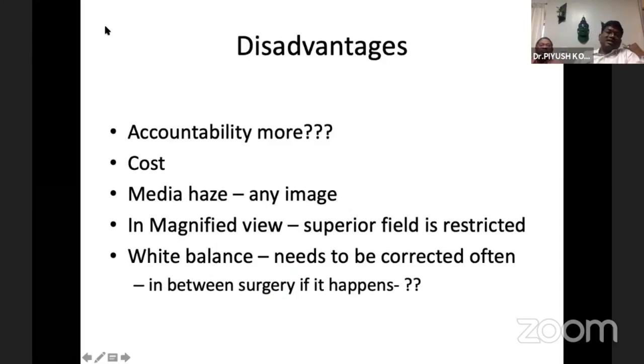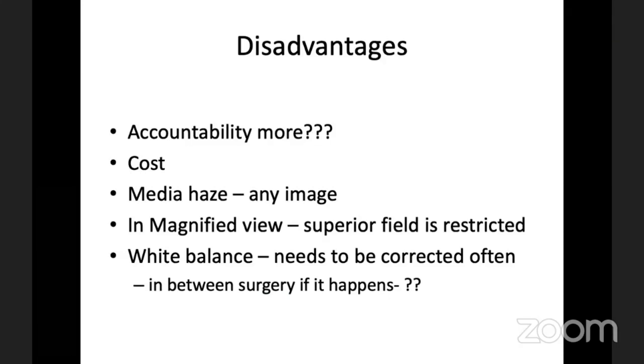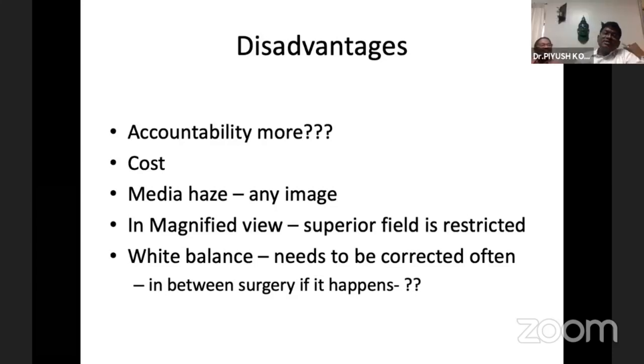And of course, there are certain disadvantages. The first disadvantage, which I say, everybody's watching what you're doing, so you cannot afford to make a mistake and escape. In case of hazy media, there is some difficulty in operating, and white balancing has been eliminated now.